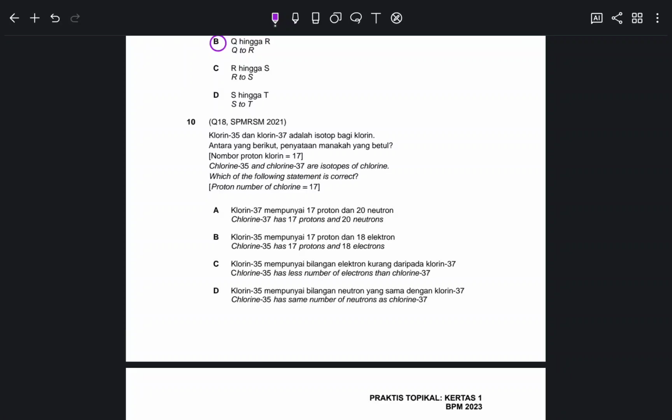Okay, next one. Chlorine 35 and chlorine 37 are isotopes of chlorine. Which of the following statements is true? Okay, isotope. What do I tell about isotope?